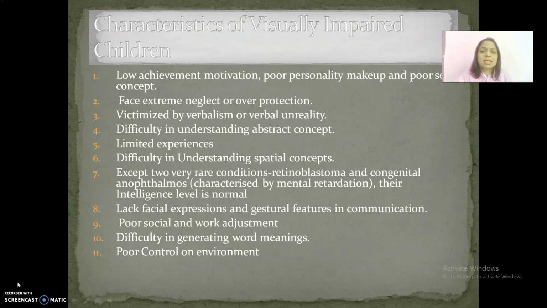Now let us discuss the characteristics of visually impaired children. We human beings are primarily dependent upon vision for our routine activities. As a result, a visually impaired child has some basic limitations. Community attitude and reactions depend upon the tradition, culture, and beliefs of the people there. And thus these children have characteristics, some of them as a result of their own impairment and some as due to the community attitude and response towards them.